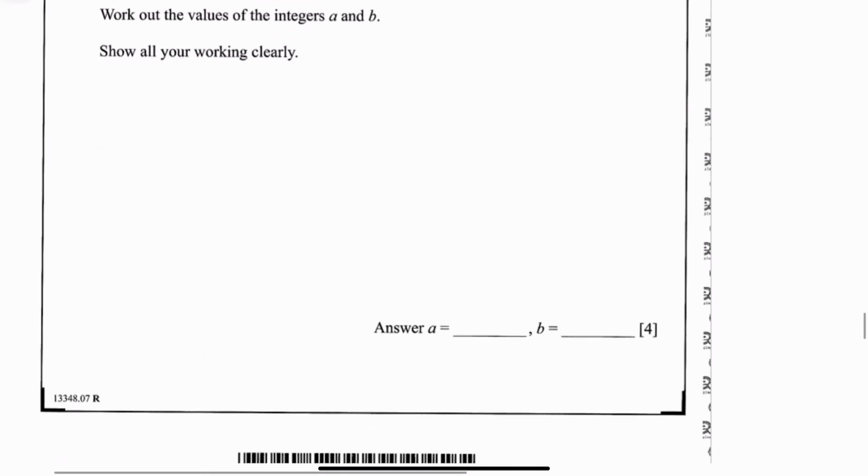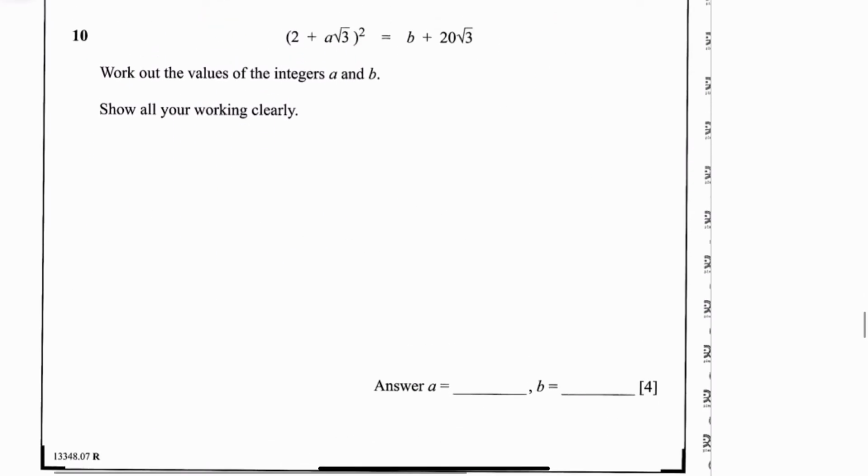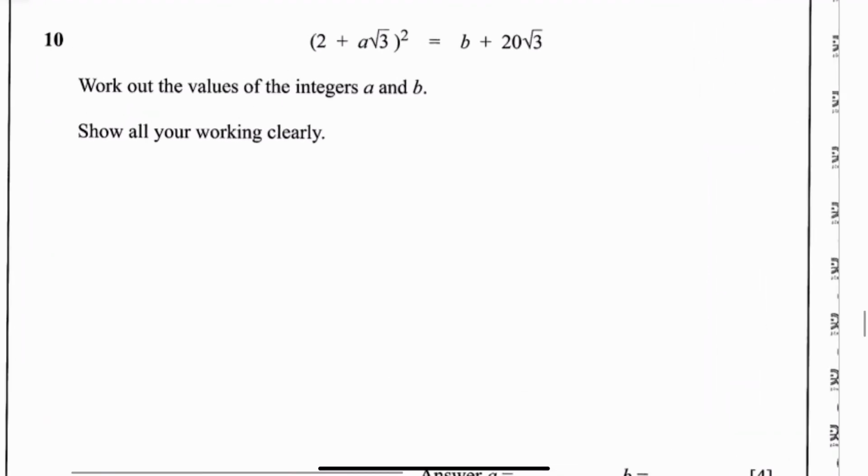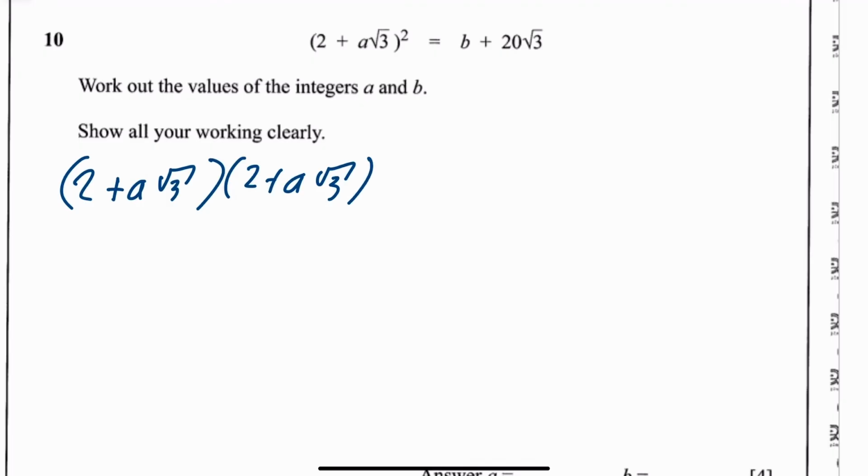Okay, question 10 says work out the values of the integers. So this is a wee sort of identity type question. Work out your left hand side. It's going to be 2 plus a root 3 times 2 plus a root 3. Do it out the long way. People will make mistakes if they don't. So use your FOIL or your curly brackets.